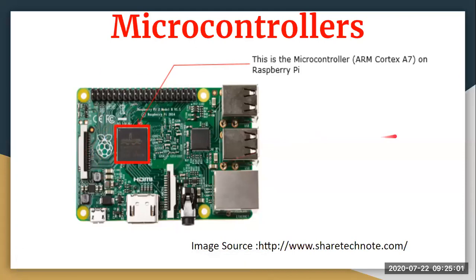Okay, the microprocessor which is used here is the ARM Cortex A7. So this is your kit of your Raspberry Pi, and this is the microcontroller which is used here. When we talk about a microcontroller, in short, it is nothing but an integrated compact circuit, and it has some type of processor, memory, and input output peripherals on a single chip.